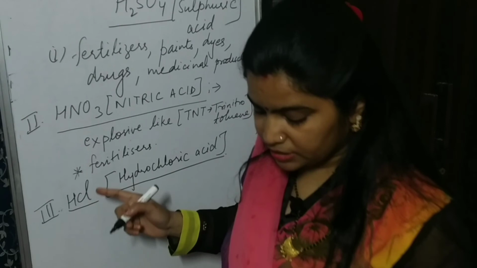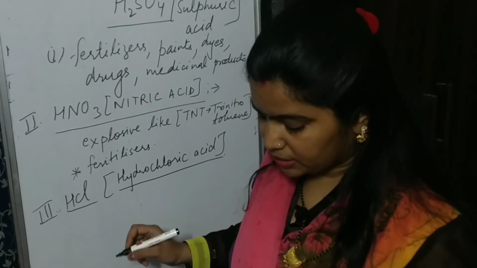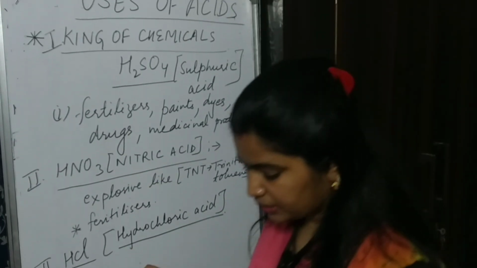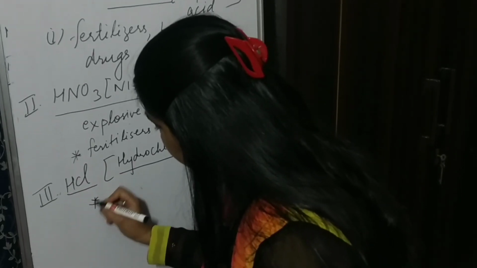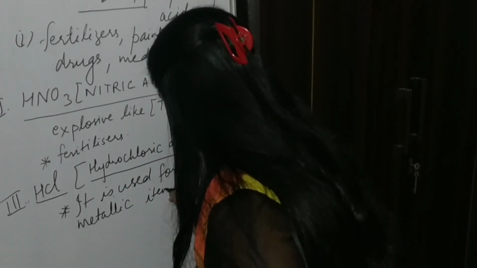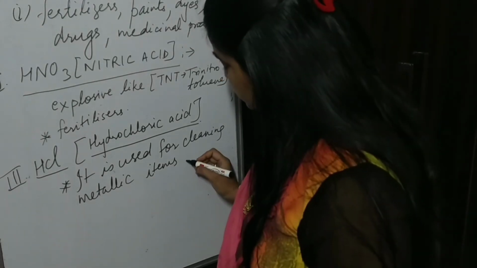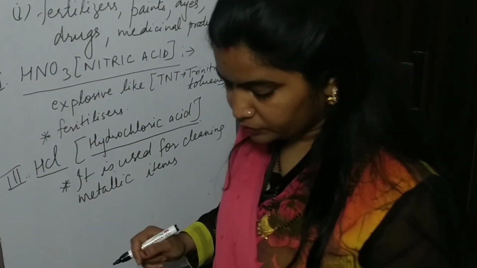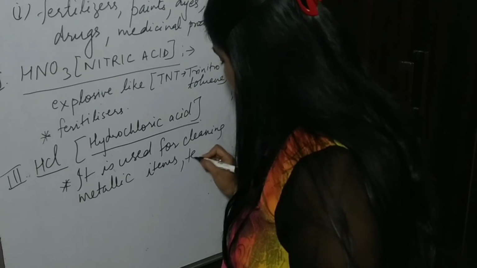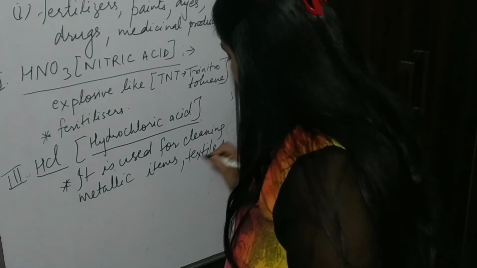You have studied in earlier classes also that it is used for cleaning metallic items, and in food and textile industries.